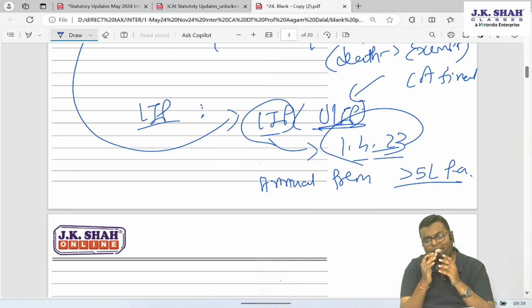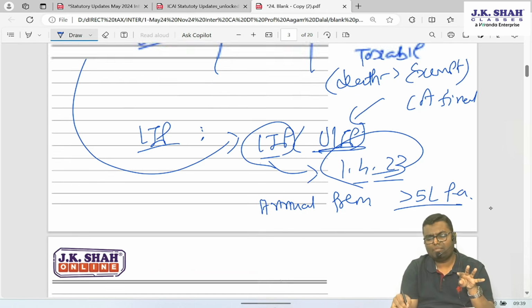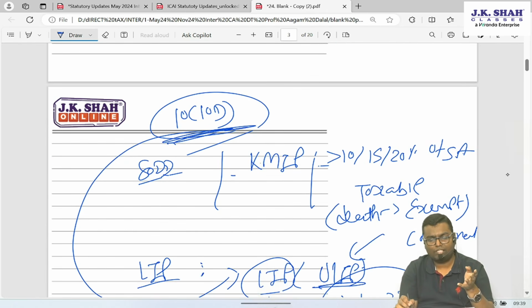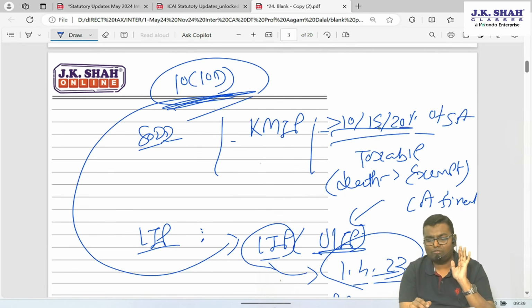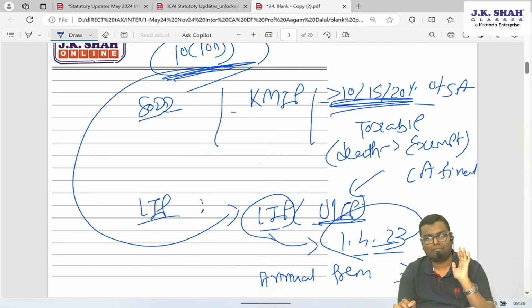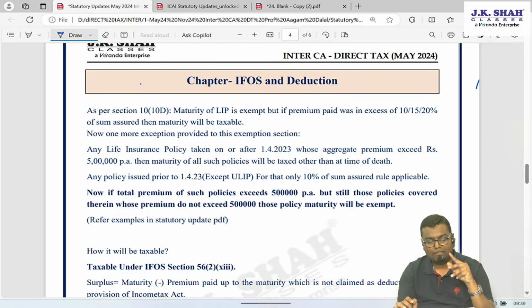Second point, for policies issued on or after 1st April 23, if the total premium of all such policies does not exceed 5 lakh, then the taxability depends on these three criteria only. Whether 10, 15% more than that was paid, then taxable, otherwise not taxable as per the old provisions. But if the total premium of such policies is more than 5 lakh, then it will be totally taxable. You don't have to see this percentage. Maturity will be taxable.